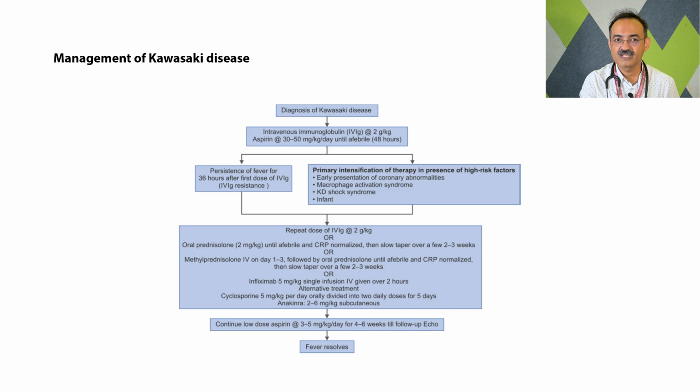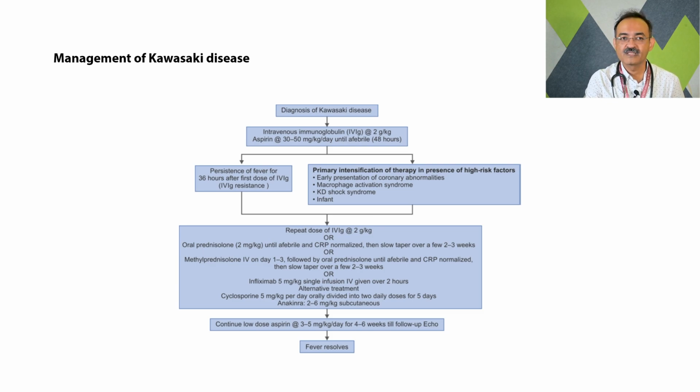And which are these high risk factors? First is the infancy group. Second, Kawasaki disease presenting with KD shock syndrome or macrophage activation syndrome, or early presentation of coronary artery abnormalities. In that case, along with intravenous immunoglobulin, we need to start either oral prednisone 2 milligram per kg until the child becomes afebrile and CRP normalizes, and then taper the oral prednisone over the next 2 to 4 weeks.